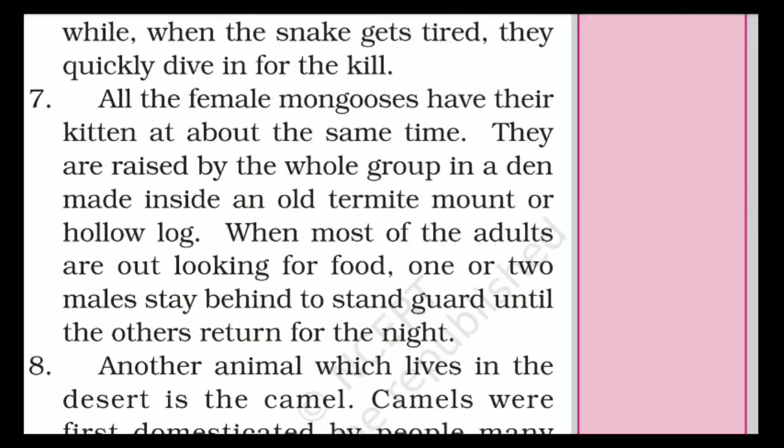All the female mongooses have their kittens at about the same time. They are raised by the whole group in a den made inside an old termite mound or hollow log. It is like a termite mound, and they live inside the hollow log, inside any bark or tree branch. Whenever the female mongooses have baby kittens, all the group members live together and raise the kittens together.